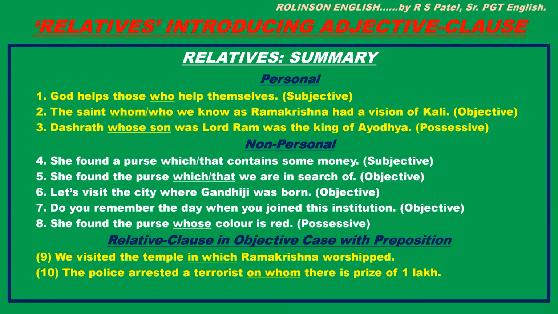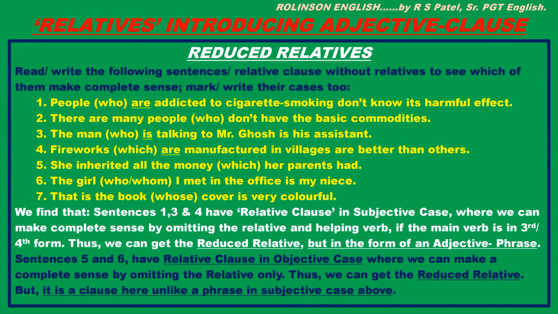Relative summary. This slide is the summary of relatives. All the three kinds of relatives we have come across. This puts all the structures in a different order. It puts them in the personal, non-personal group, and then relative clause in objective case with preposition. So read these sentences, maintain them in your mind, and let's move on to the next slide.